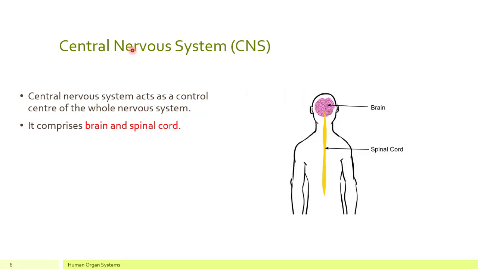So this central nervous system is actually the main control header that controls all the functions of your body. It mainly comprises brain and spinal cord, as you can see in this diagram. This is your brain and this is spinal cord. First of all, we are going to discuss the first important part of CNS, that is brain.